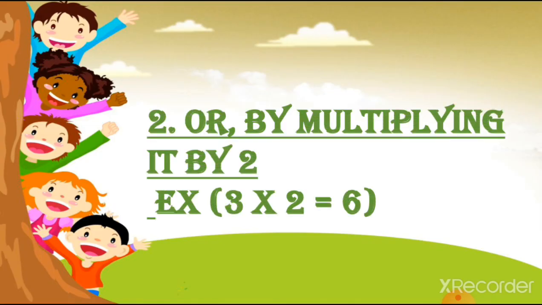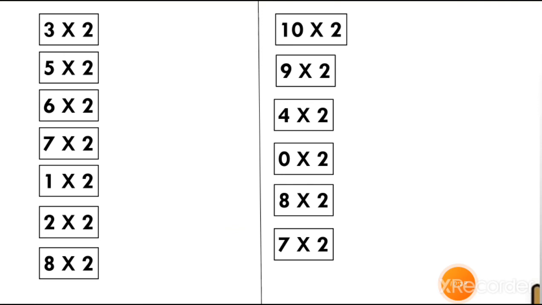Now the next method, number 2, is multiplying by 2. Whichever number you want to double, just multiply it by 2. How? If you want to double the number 3, you have to multiply it by 2. 3 2s are 6. Let's see how. Here is a worksheet for you. If I want the double of 3, we have to multiply it by 2. 3 2s are 6. Then I want to double the number 5. So 5 2s are 10.